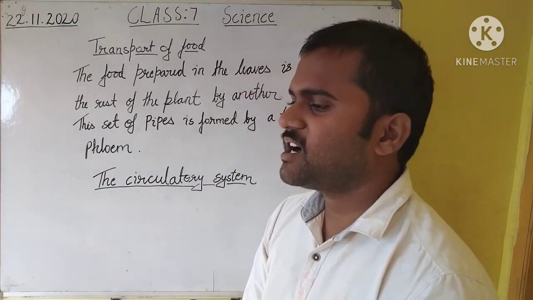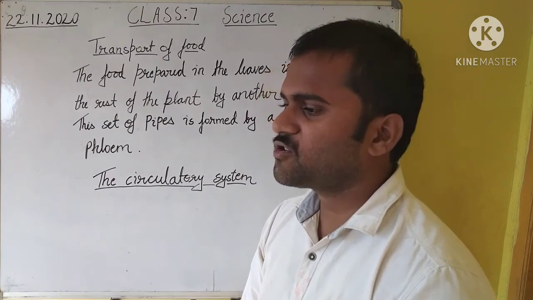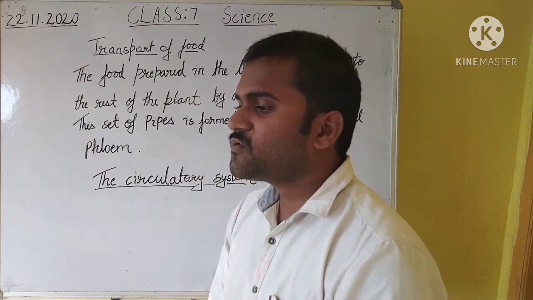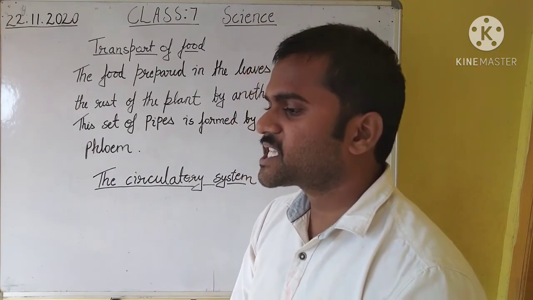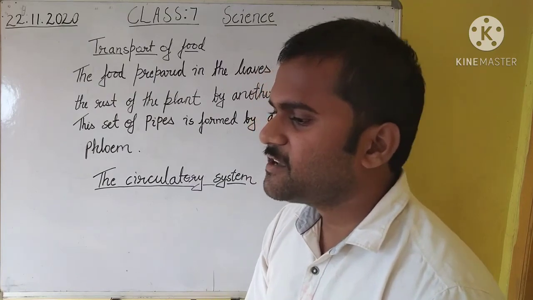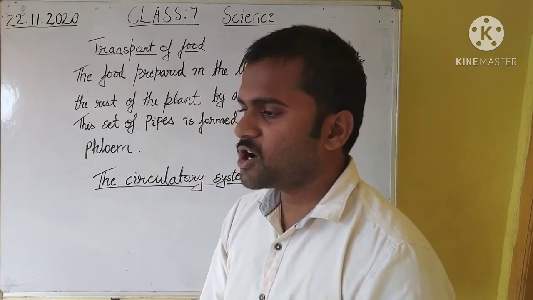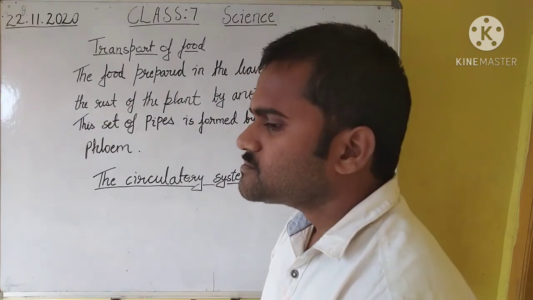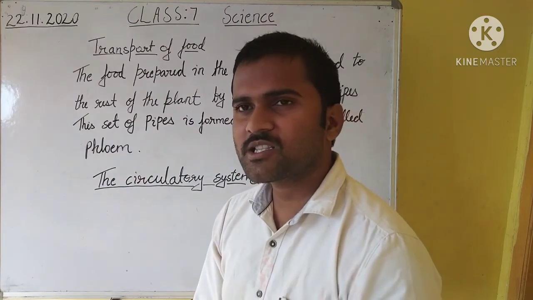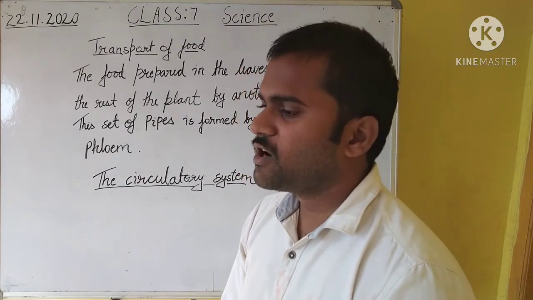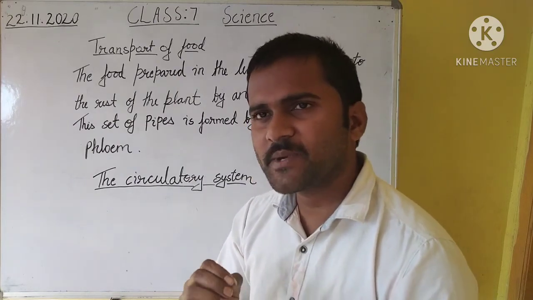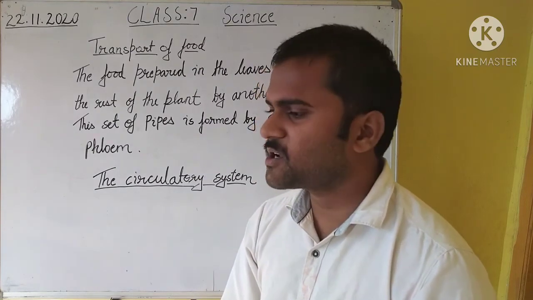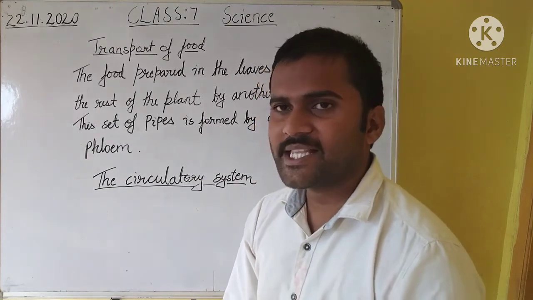Next is the plasma. The plasma is a straw colored liquid containing about 90% water. If some blood in a test tube is allowed to stand for some time, it separates into plasma and a dark red mass of cells which sink to the bottom. Plasma is a solution of minerals, waste products, digested food, enzymes, gases, blood proteins and other substances.